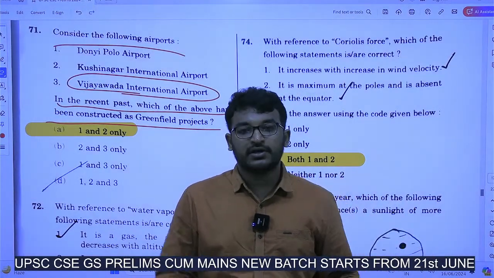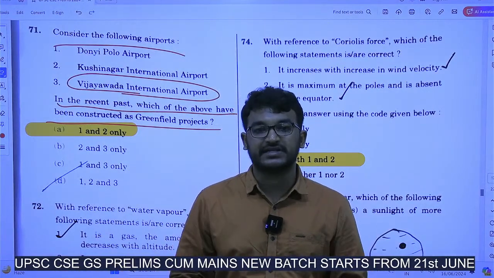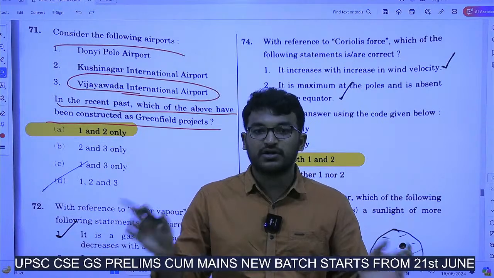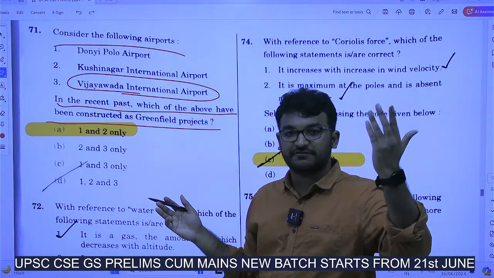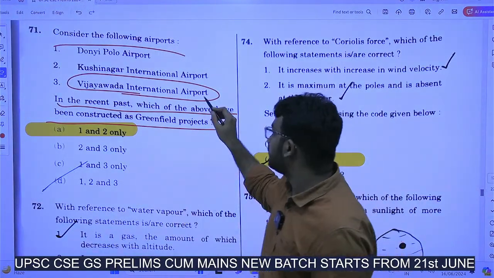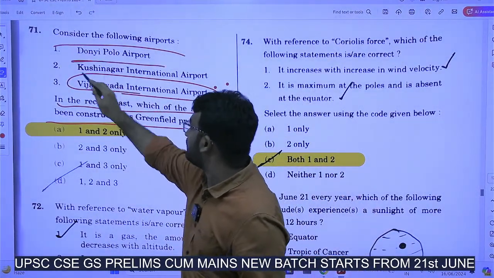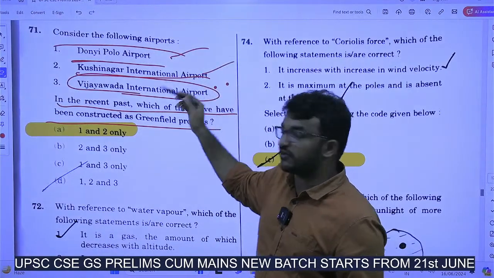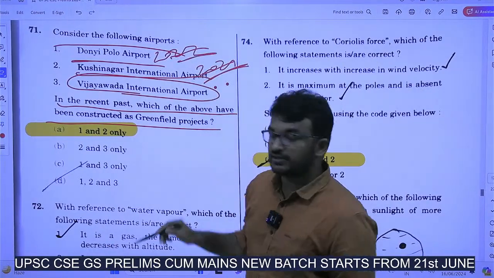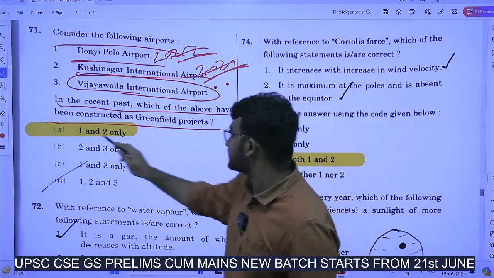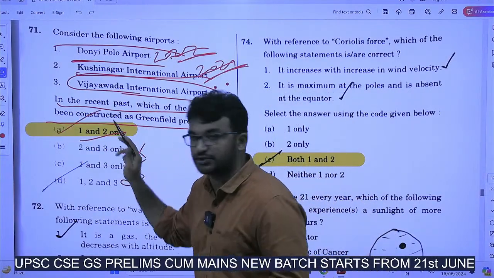For example, take Amaravati as a capital in Andhra Pradesh. It is a greenfield city because there is no city there. From scratch, they are making this. Now, Vijayawada Airport started around 2003 itself. So it is not a greenfield airport. But Donyi Polo Airport and Kushinagar International Airport are recently developed. One was developed in 2022 and the other in 2021. Okay. So these two are greenfield airports, 1 and 2. Since Vijayawada is wrong, you can eliminate these three options. Answer is 1 and 2. Next.